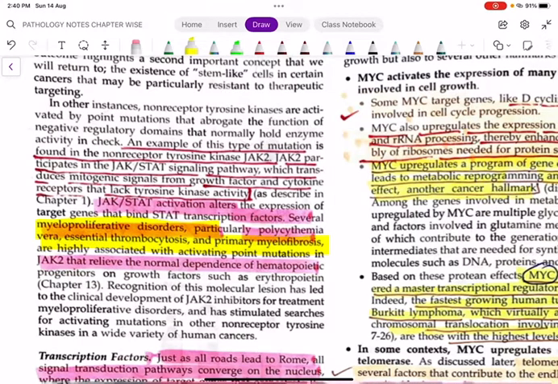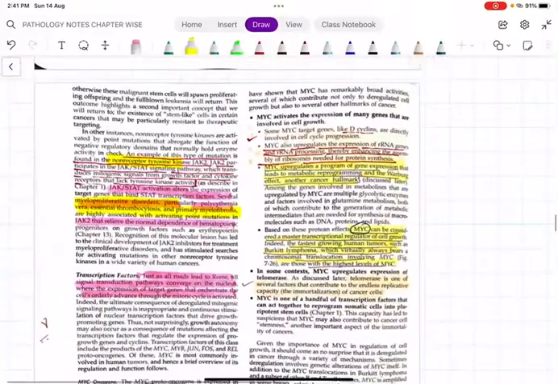It is a type of non-receptor tyrosine kinase, whereas ERB1, ERB2, HER2/neu, and the ALK receptor are all receptor tyrosine kinases. JAK2 or the JAK-STAT pathway is implicated in myeloproliferative disorders, particularly polycythemia vera, essential thrombocytosis, and primary myelofibrosis. Fine, I hope things are very clear for you.